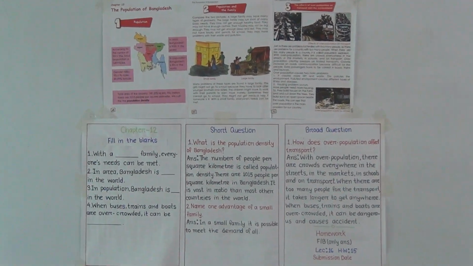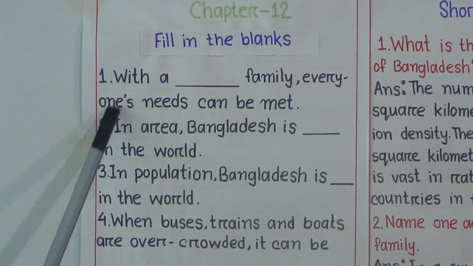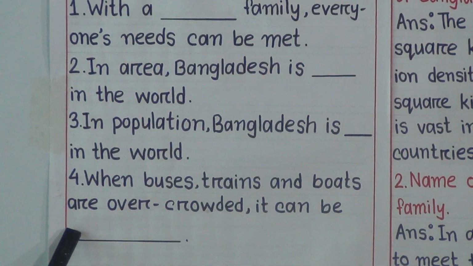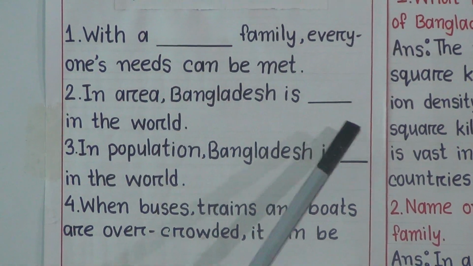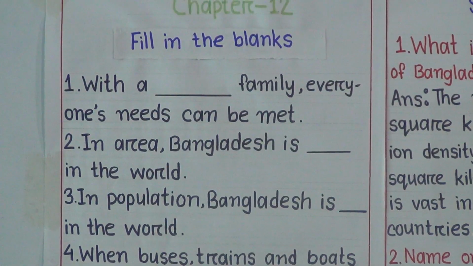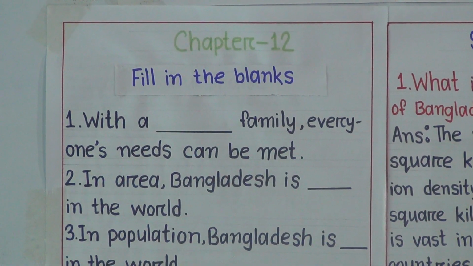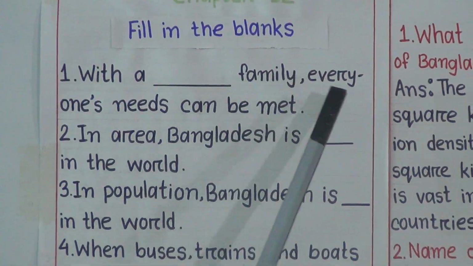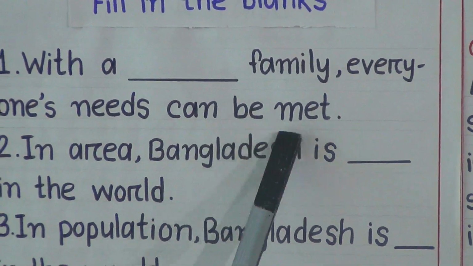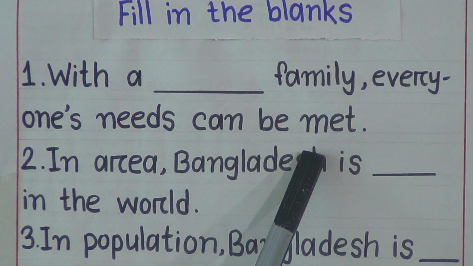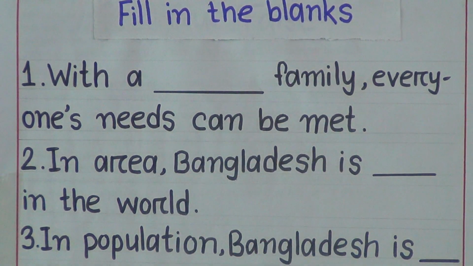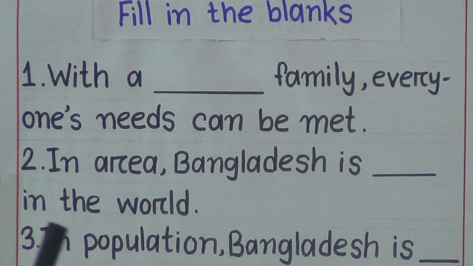Students, we'll start our class with fill in the blanks. Here I have given 4 fill in the blanks. You have to fill the gaps with appropriate words. Number 1. With a dash family, everyone's needs can be met. I hope you can guess what will be in the gap.